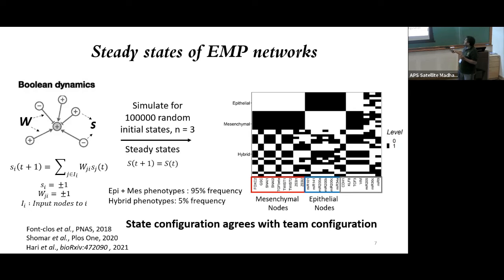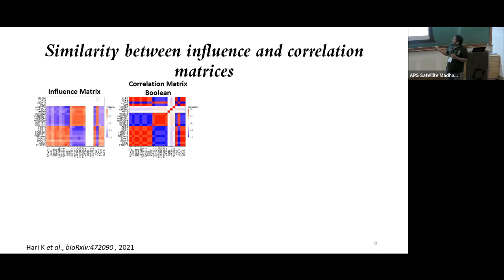So we looked at the frequency of these states or phenotypes. The frequency is how many of these random initial conditions converge to one or the other of these phenotypes. And it turns out 95% of the initial conditions converge to epithelial or mesenchymal phenotypes. So that again already tells you that the epithelial and mesenchymal phenotypes are much more stable as compared to the hybrid phenotypes. We didn't stop there.